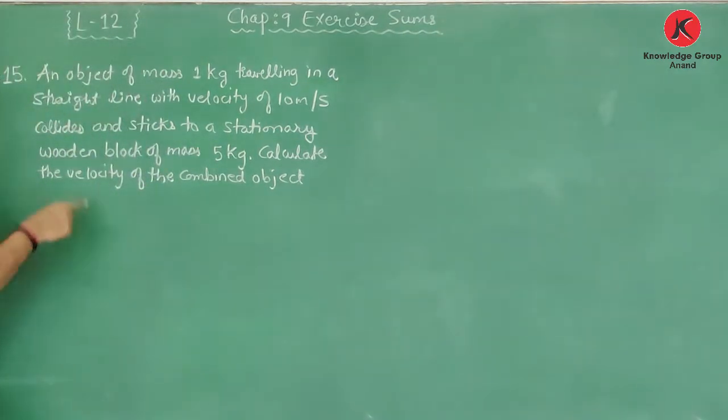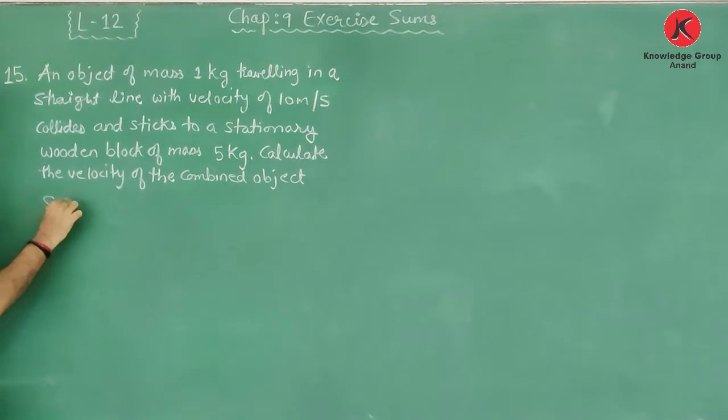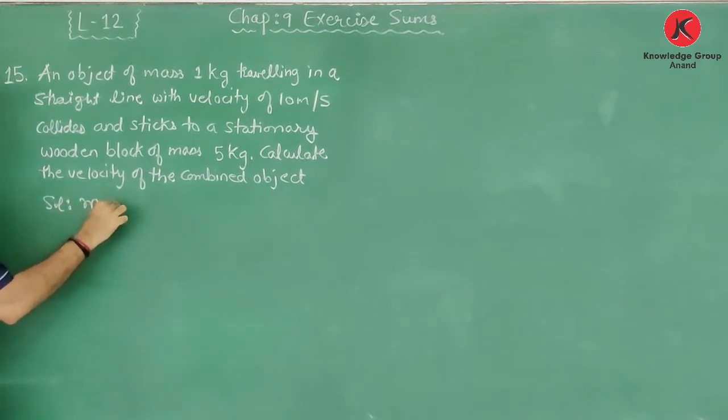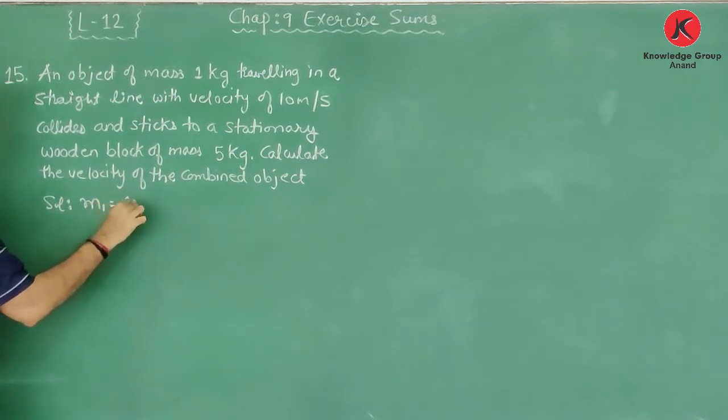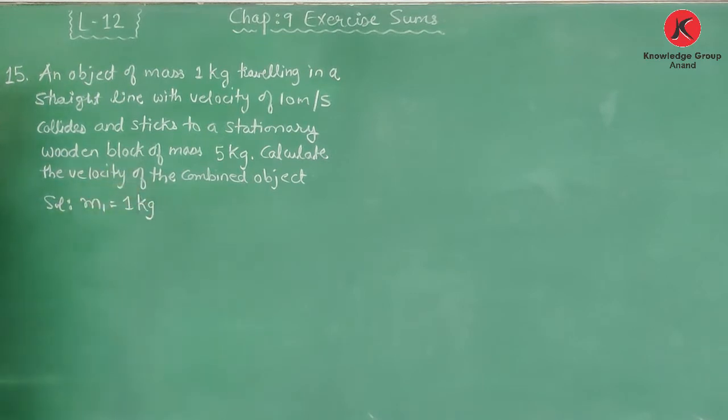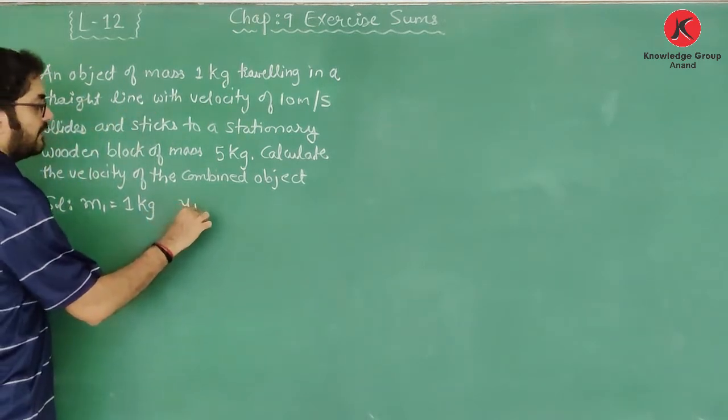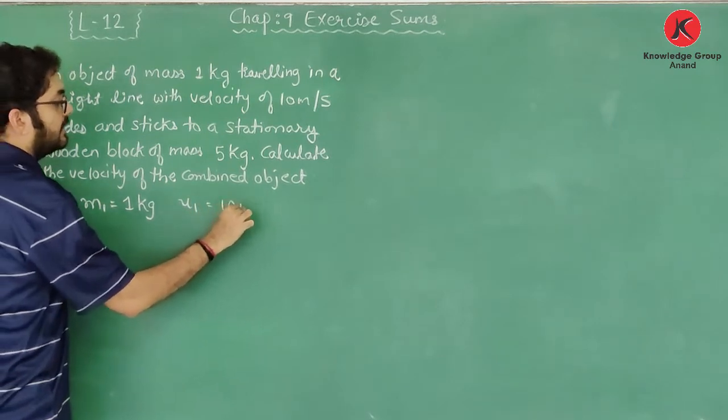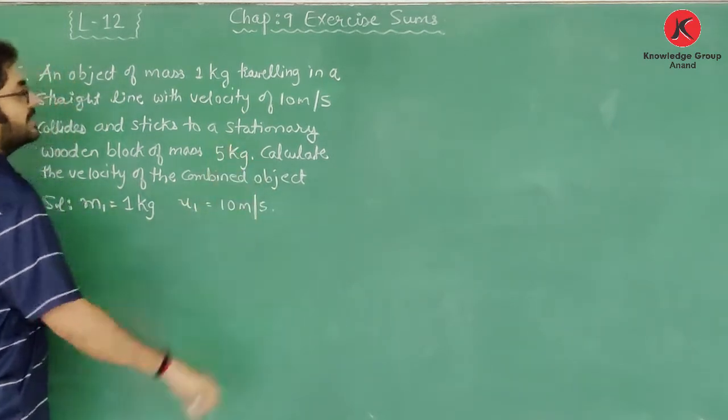So here the mass of the object, m1, is 1 kg, is traveling in a straight line with velocity of 10 meter per second, यानी उसकी initial velocity u1 is 10 meter per second.